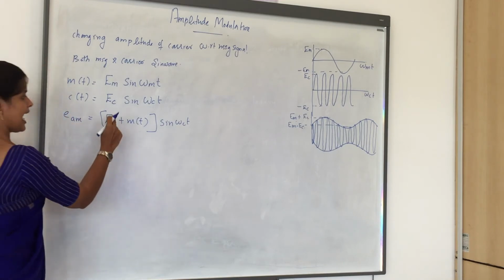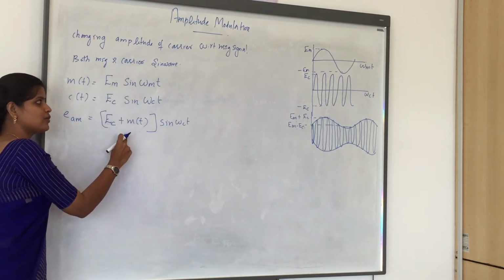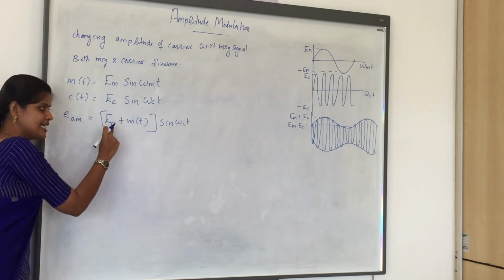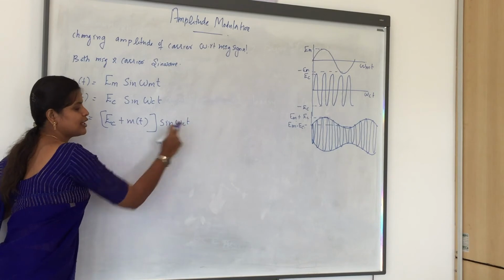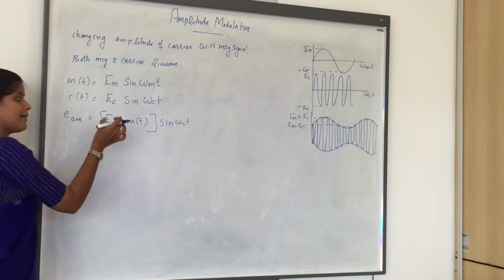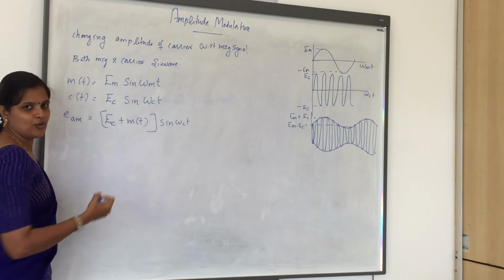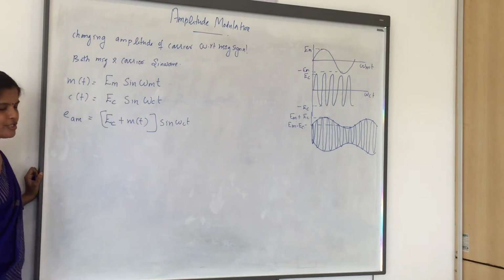So the amplitude of the carrier will change, or will be added with the message signal. So that's why I am writing the equation as EC plus m of t, whole bracket, into sine omega c t. Because the amplitude only gets changed after the modulation. Frequency will be the same. So that's why we call this amplitude modulation.